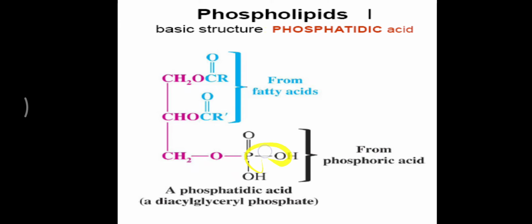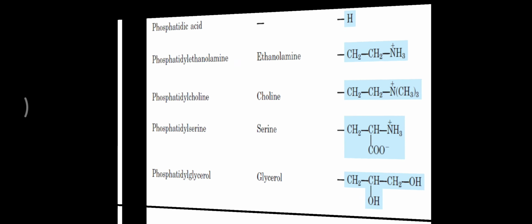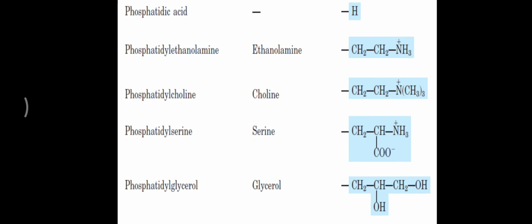If choline is attached, then it is called phosphatidyl choline. If serine is attached, what is serine? That is simply an amino acid containing a hydroxyl group, then it is called phosphatidyl serine. In the same way, if ethanolamine is attached, it is called phosphatidyl ethanolamine. So depending on the different group attached, different types of phospholipid are seen. Phosphatidyl ethanolamine contains the ethanolamine group, and phosphatidyl choline contains the choline group.